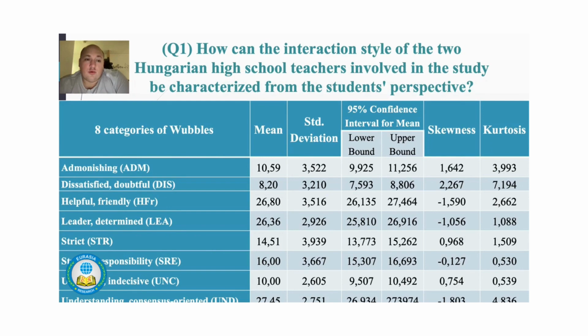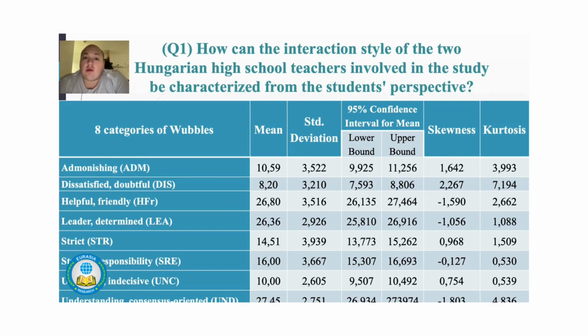I would like to show you other indicators as well. We can see the mean, the standard deviation, the confidence interval for the mean, the skewness and the kurtosis, and at the same time we can see the answers for the first research question.